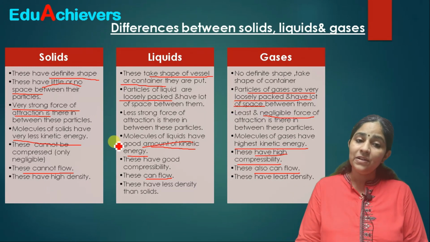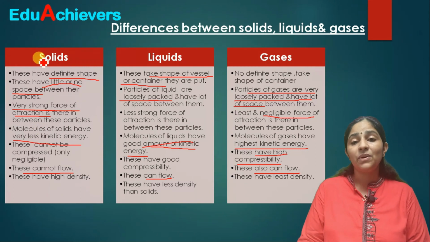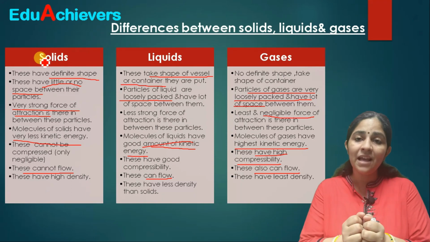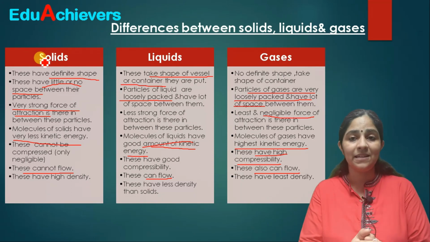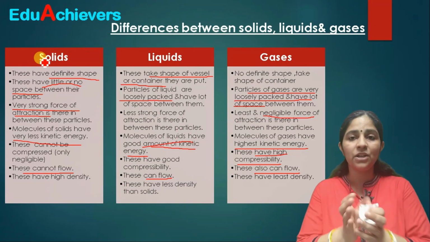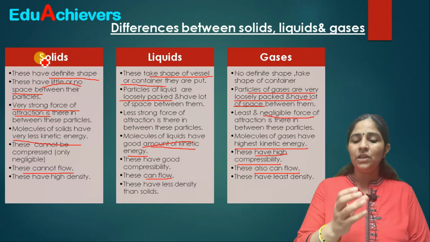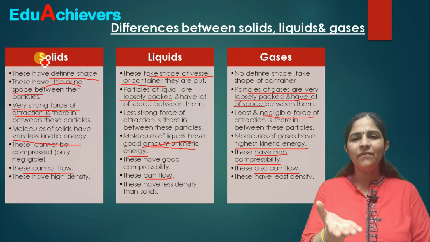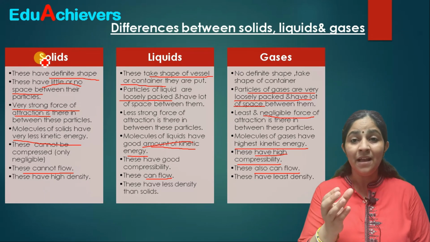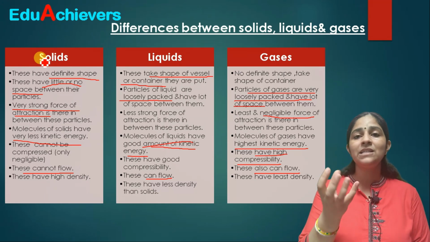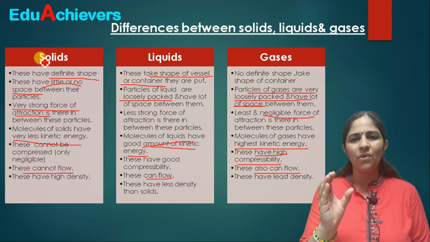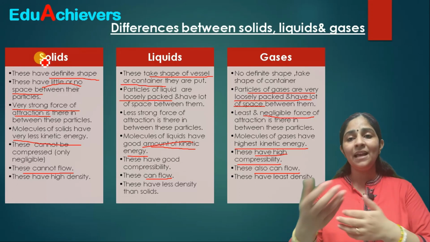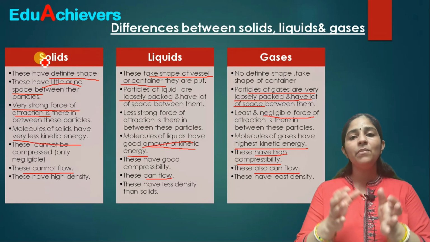And lastly, density. Because solid molecules hold each other very tightly, they have very little space between them, and so they have high density. Density means how much mass is present in a unit volume. So solids are very dense. Take an iron weight: a 1 kg iron weight occupies only a small space. But 1 kg of poha or something else will occupy more space.